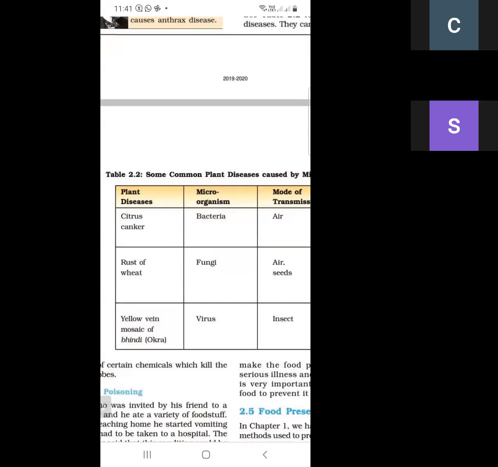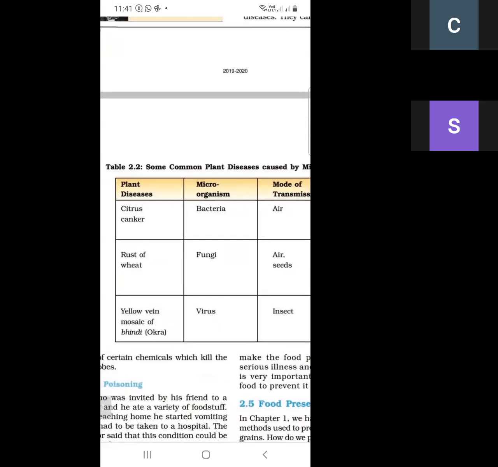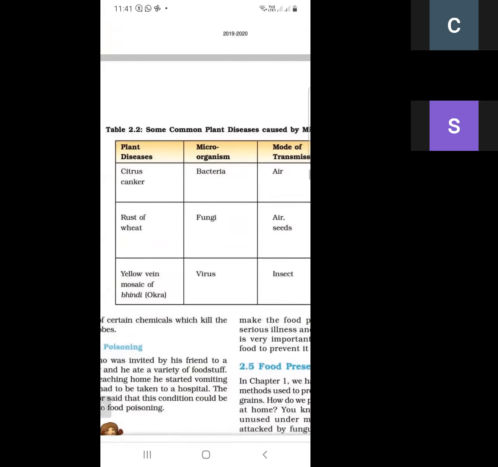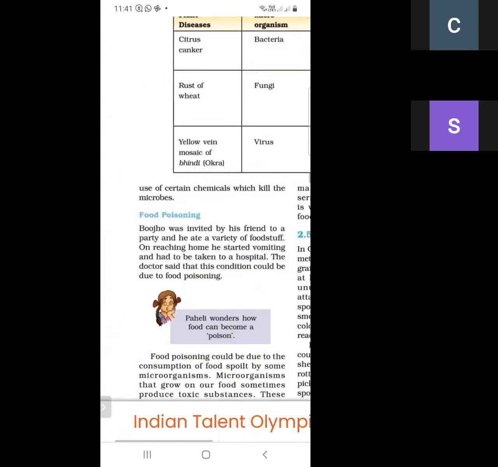How can we prevent these plant diseases? These can be cured by certain chemicals. These chemicals kill the microorganisms and thus prevent the plants from these diseases. Next topic is food poisoning.